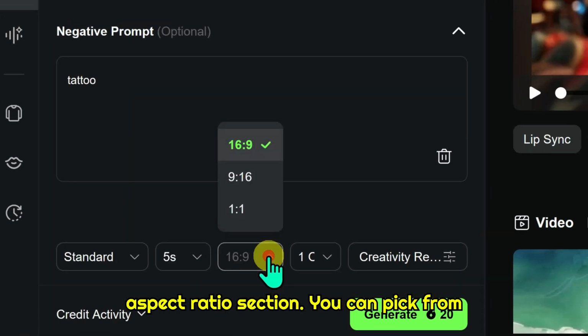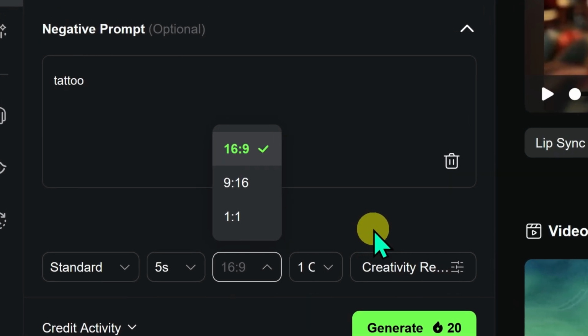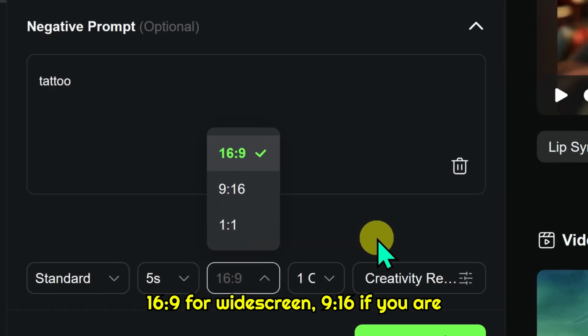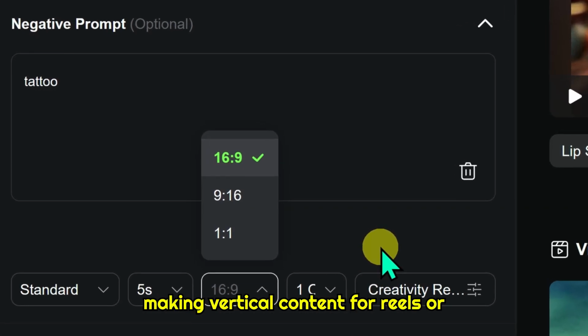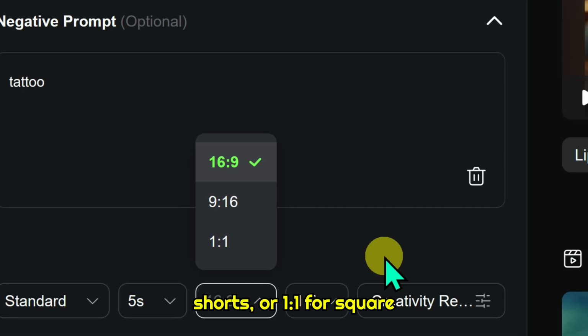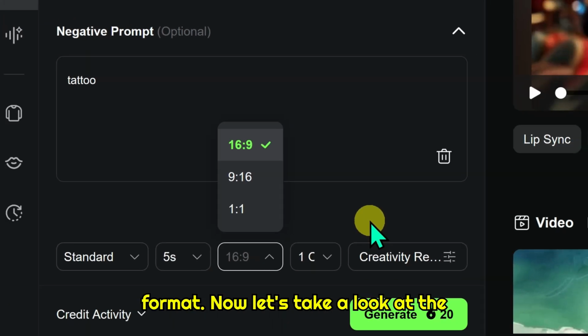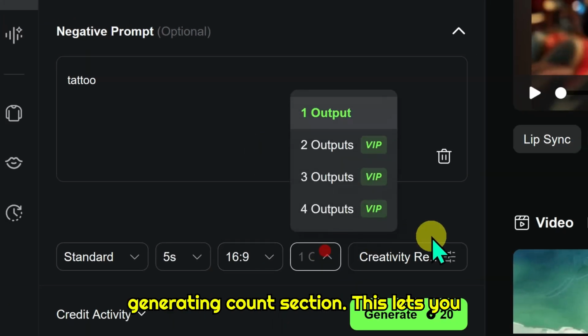We have the aspect ratio section. You can pick from 16:9 for widescreen, 9:16 if you are making vertical content for reels or shorts, or 1:1 for square format.